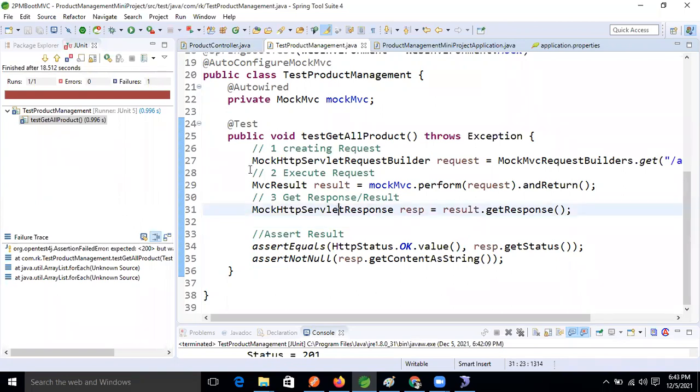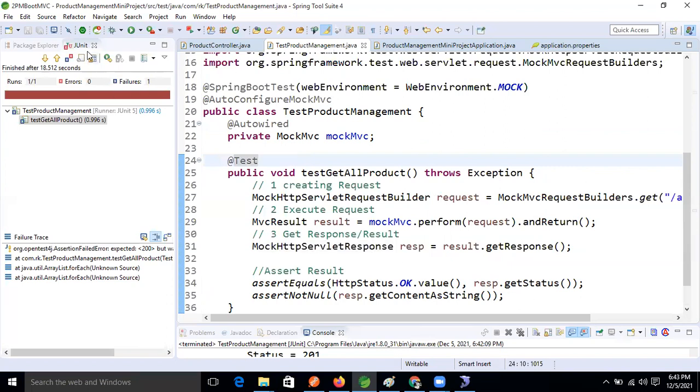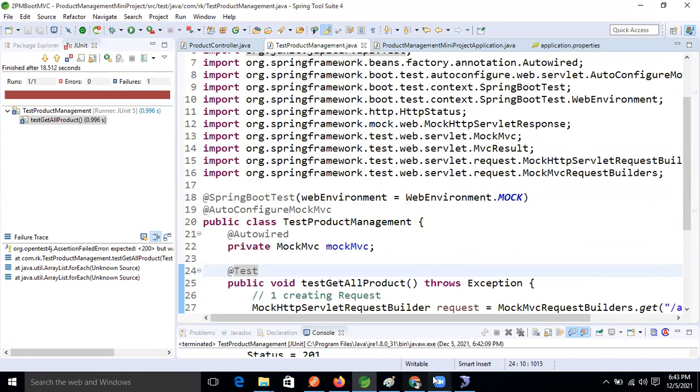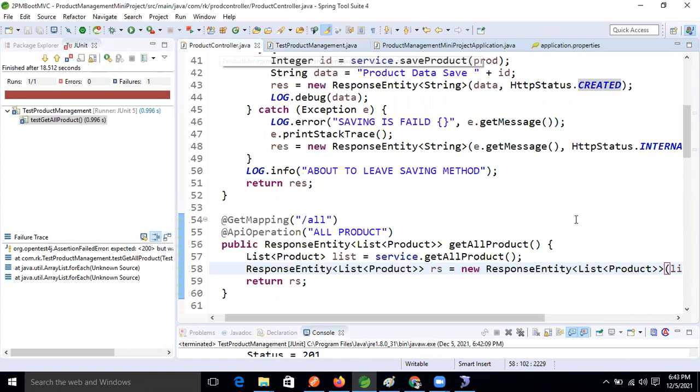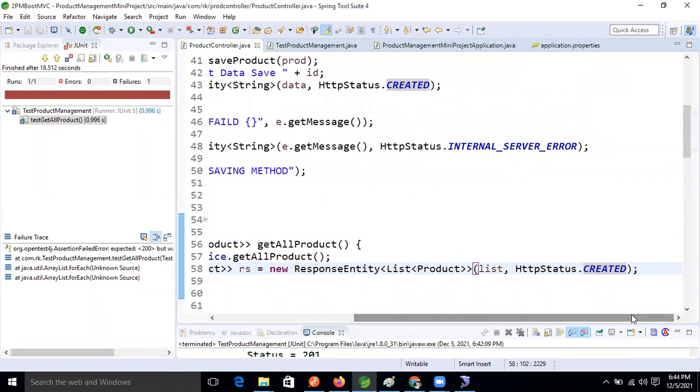Okay, so now one thing is completed, guys. So now let's change the REST controller. Let's change it.